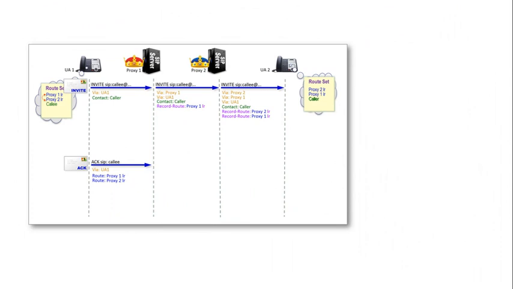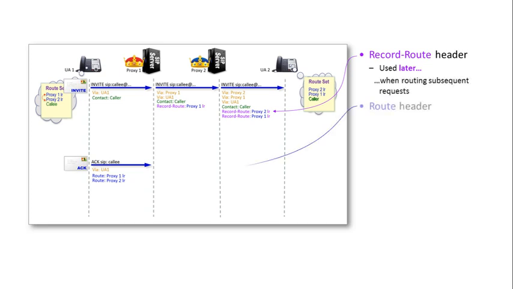Now, it's easy to confuse the record route header and the route header. So, another golden rule to help remember. Record route headers are used later, not now, when routing subsequent requests. The route header, on the other hand, is to be used now, right now. If one exists, route the request now to the topmost route header.